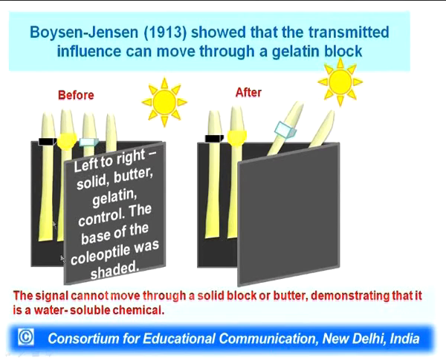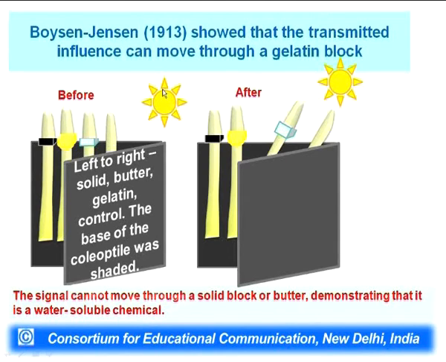And then the lower part was covered with black, and the top part, which is above this surgical experimental place, was exposed to light. So, light is not received by the lower part, light is received by the upper part only, which was physically separated by an impermeable block, or by butter, or by gelatin, or by nothing, and then light was given.